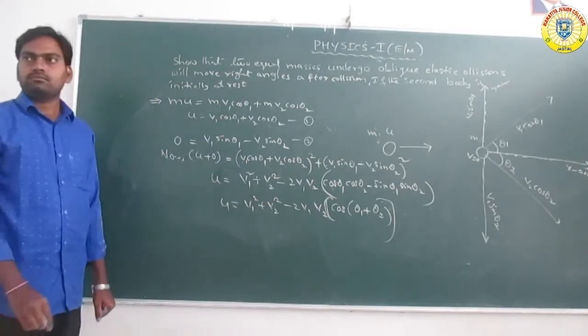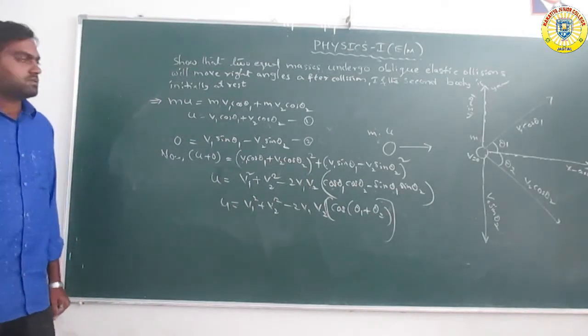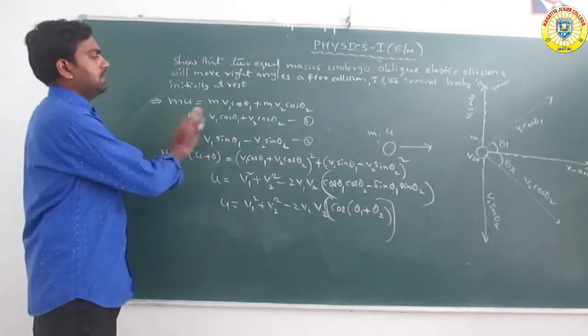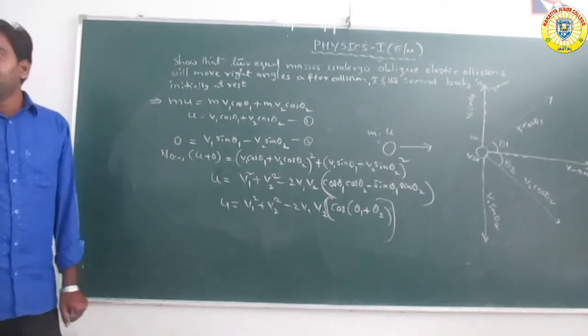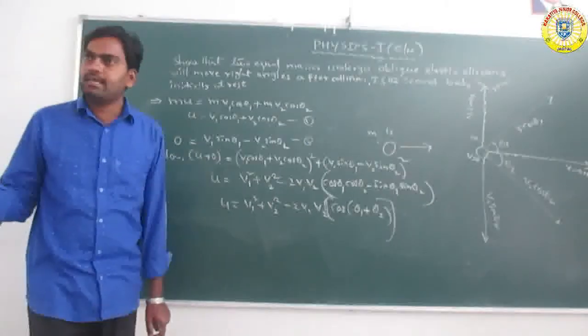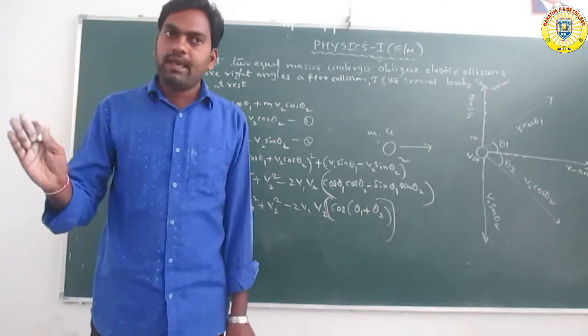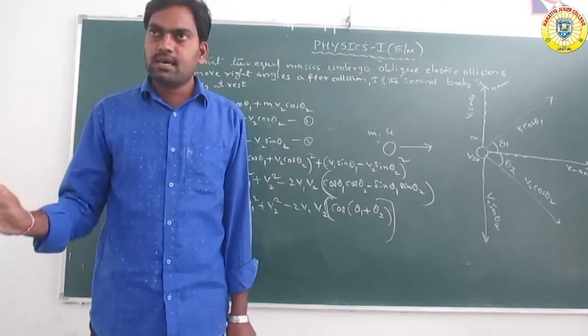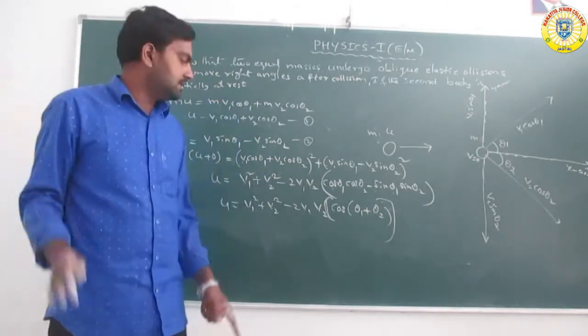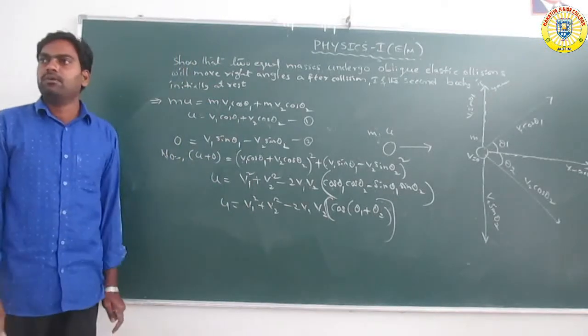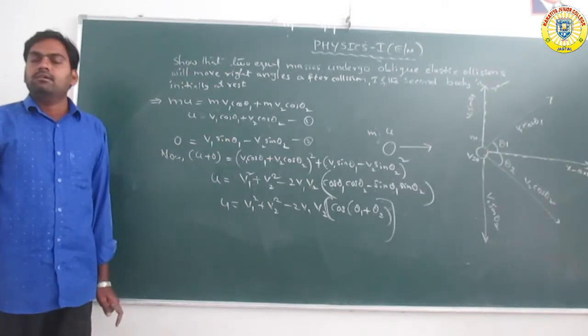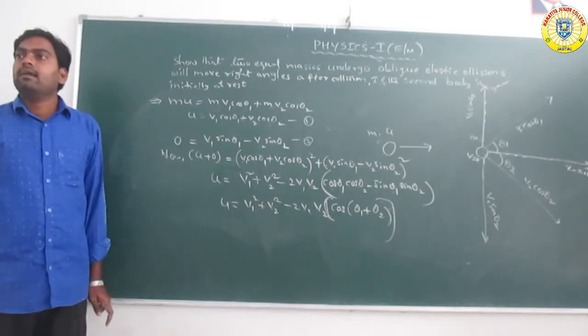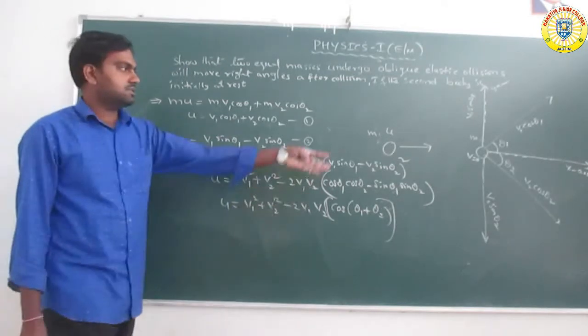Okay, up to here clear? So now one part is completed, that is the momentum. Momentum is taken along the x-axis and along the y-axis, these two equations are squared and added, and we get the final equation. Okay, got it. So last one, now here we take kinetic energy also.